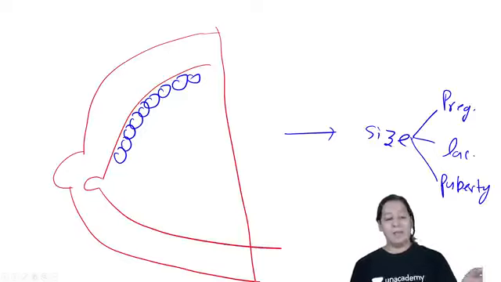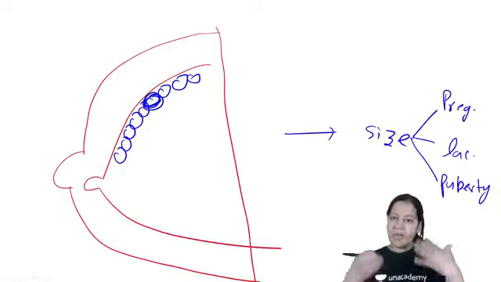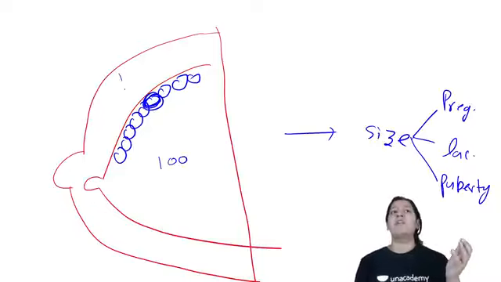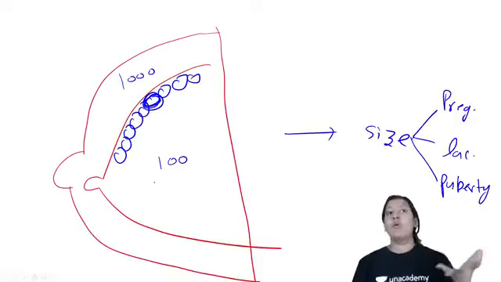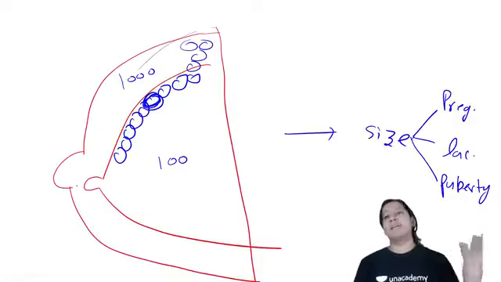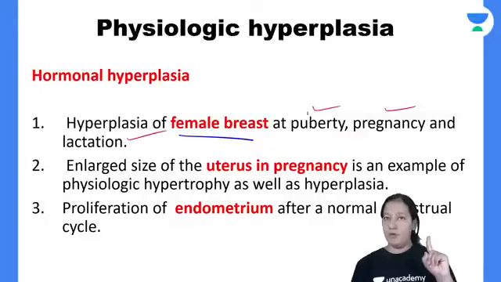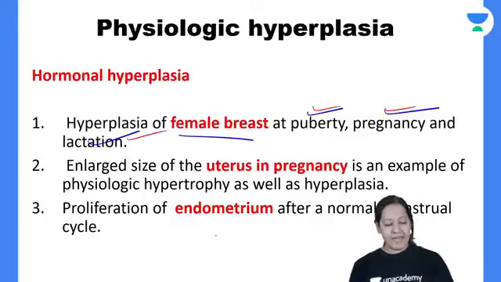How does the size increase? Because the cells inside are doing hyperplasia. Initially, suppose 100 cells were there; instead of 100 they get 1000. That is due to hyperplasia. More cells, so the organ size is increased. That is the first example. Give me a thumbs up, everyone. Have you got it? So hyperplasia of the female breast at puberty, pregnancy and lactation is the first example. The second example is the uterus during pregnancy.